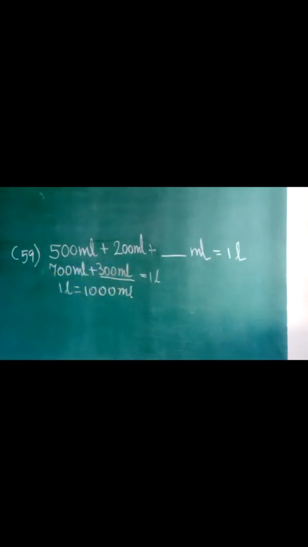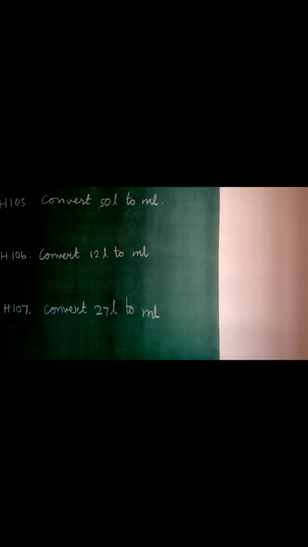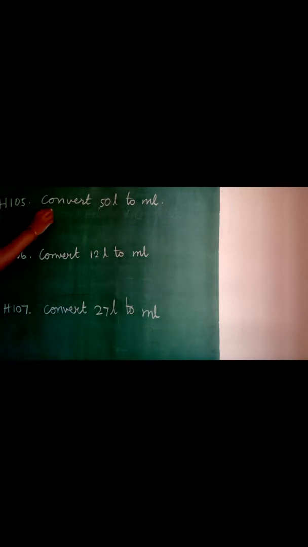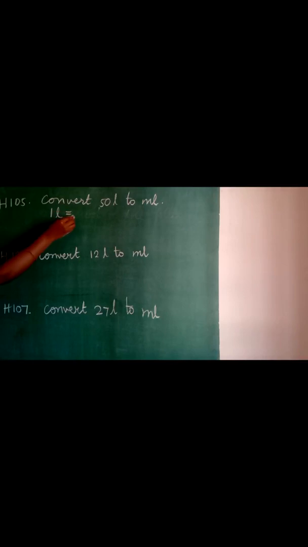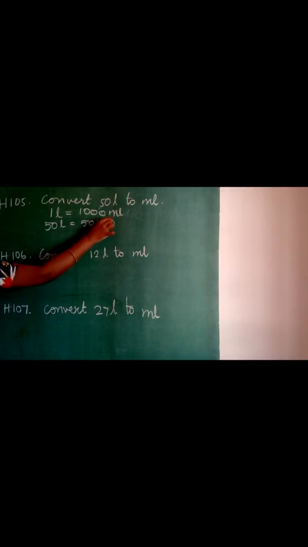Is that clear? Okay, so try to understand this. So look here, H105, convert 50 liters to milliliters is given here. So we saw in yesterday's class that 1 liter is equal to 1000 ml. So here we will have 50 liters is equal to 50 into 1000. And that is 50,000 milliliters. Clear?